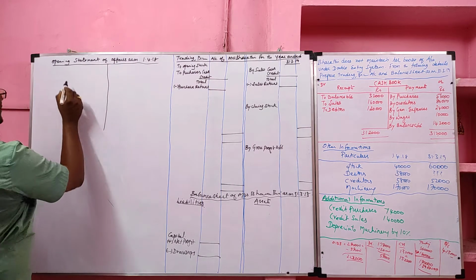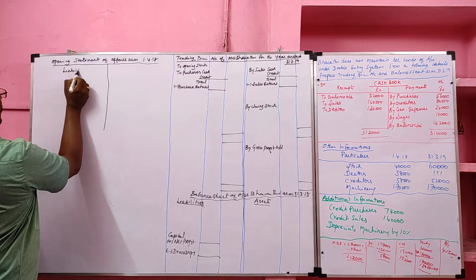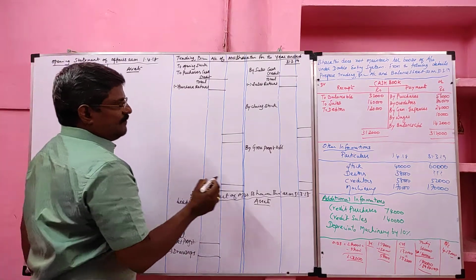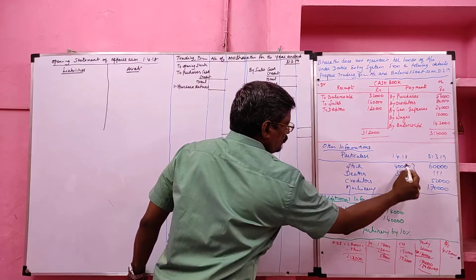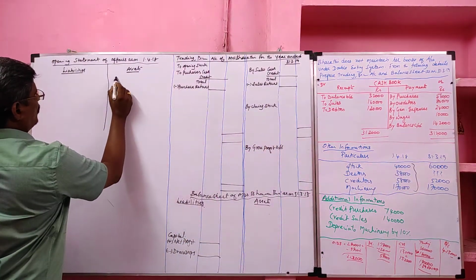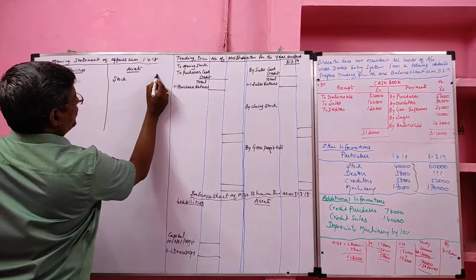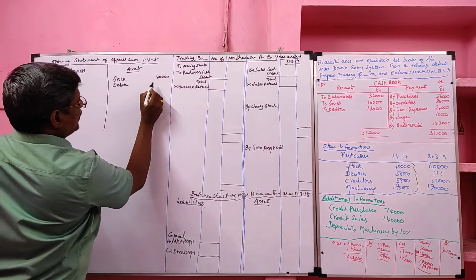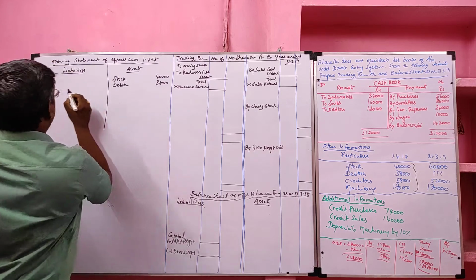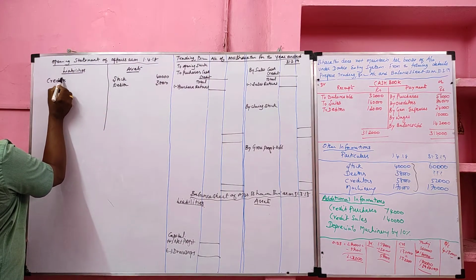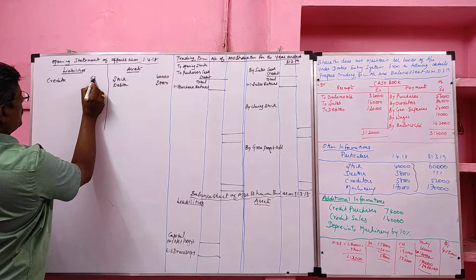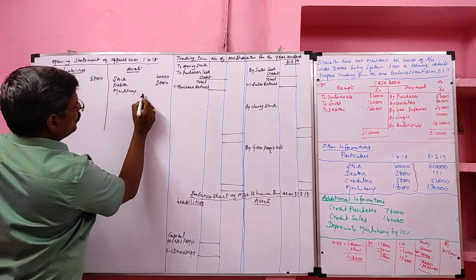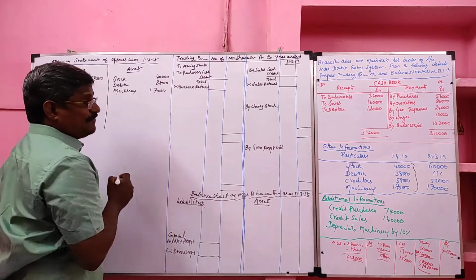The opening statement of affairs has 2 sides. On the left side liabilities are recorded, on the right side assets are recorded. We have to take the information given under 1/4/2018. First item is stock, the value of stock 40,000. Next debtor, value of debtor 38,000. Then creditor is given, the value of creditor 58,000. Next machinery is given, machinery value 1,70,000.